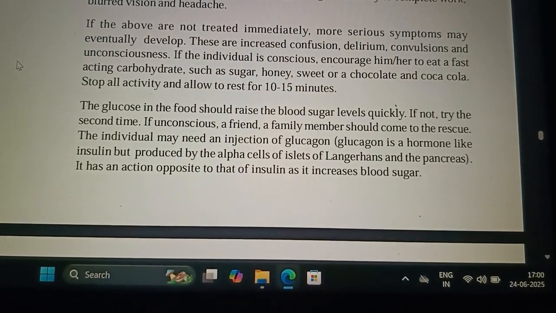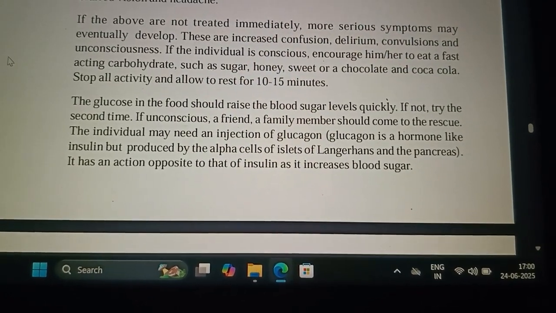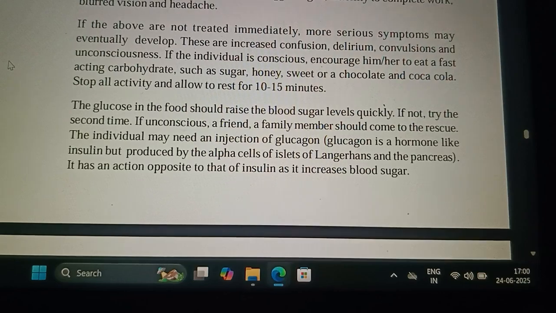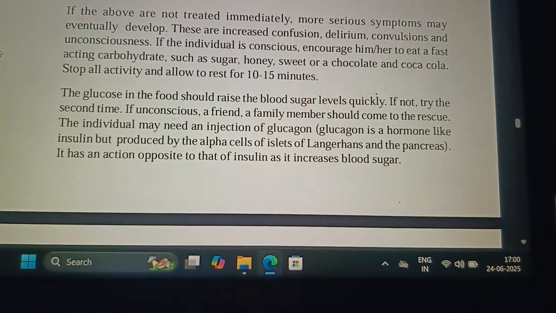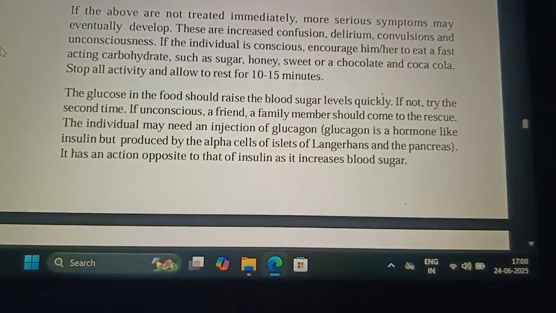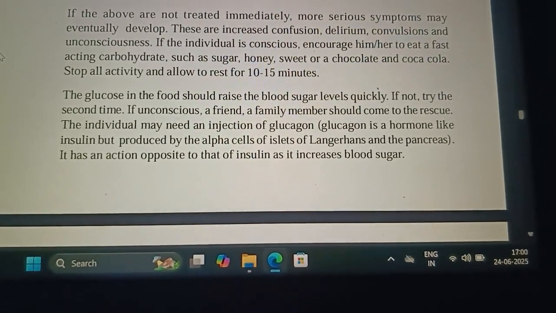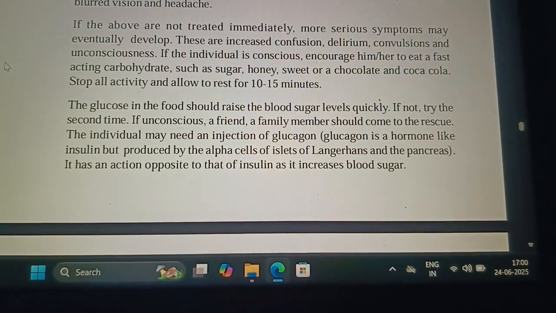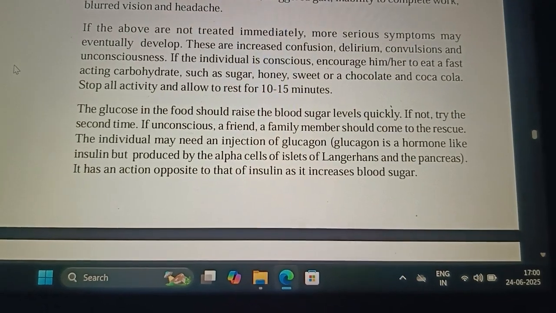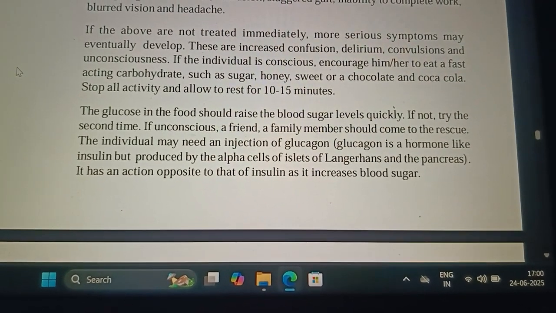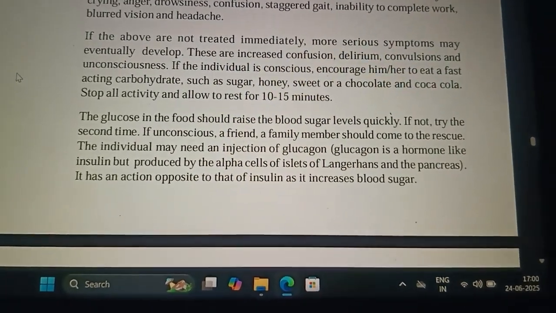Glucagon is produced by alpha cells of islets of Langerhans, whereas insulin is produced by beta cells of islets of Langerhans of the pancreas. What does glucagon do? It has exactly the opposite action of insulin. That is, glucagon helps in increasing blood sugar level by depleting the stored glucose which is in the liver.